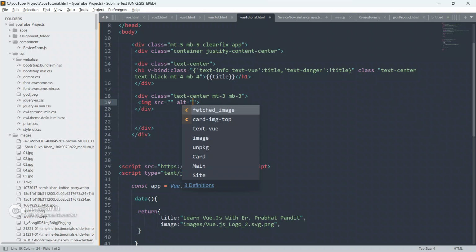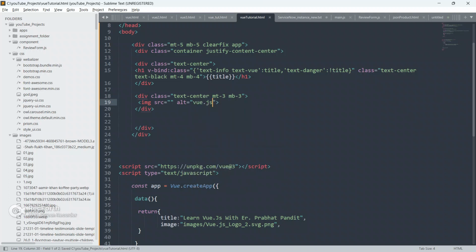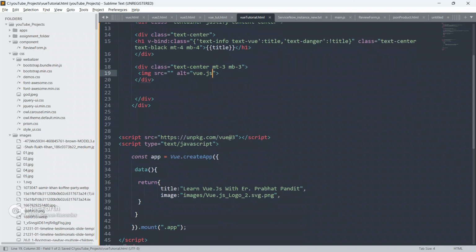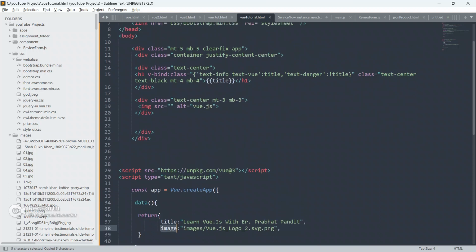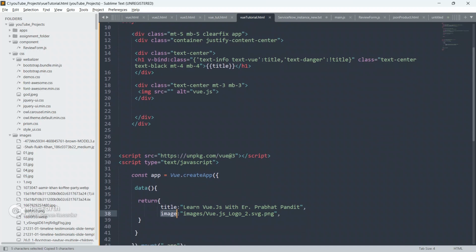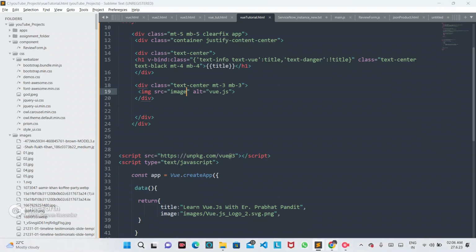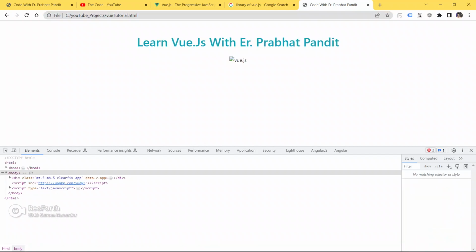Let me show you one more thing. Put alt also, as of now put Vue.js. Let me put this image, because I have defined here the folder name and the image name also. Let me copy this image property from here, Vue.js data, and paste it here. Save your code, go to the browser and refresh your page.